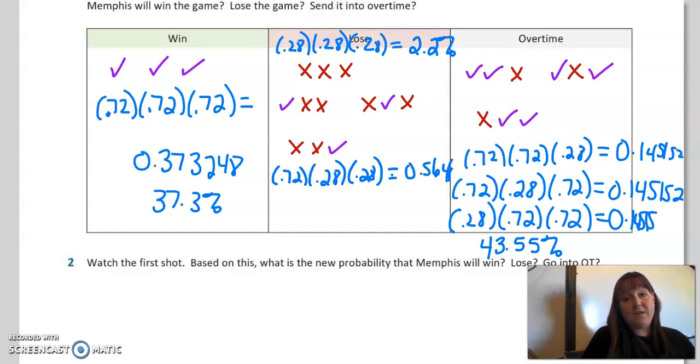And how many of those do we have? Well, this is a 5.6% chance, and this is a 5.6% chance, and this is a 5.6% chance. So we need to add all three of those together and the 2.2% chance to find his chance of any of these happening, right? So we're going to multiply that by 3, then add it to our other percentage, and we get about a 19% chance, 19.1% chance that he's going to lose the game on the free throw line.